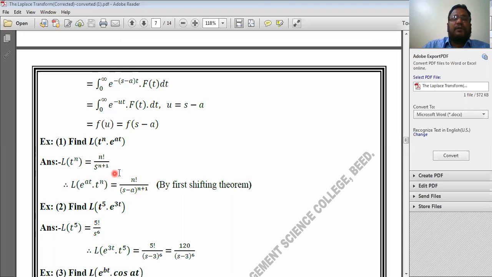Okay. Now by first shifting theorem, you multiply this t to the power n by e to the power at.